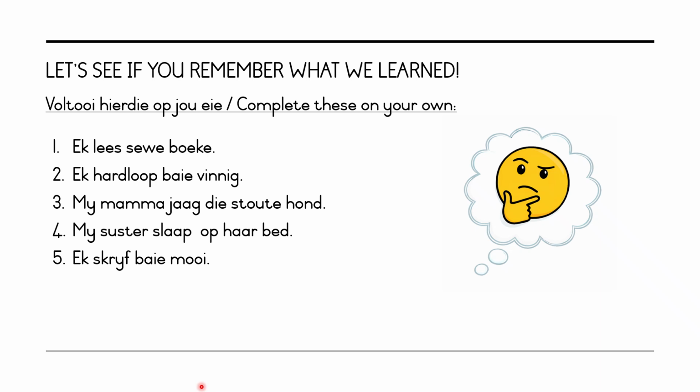Let's see if you remember what we learned. Let's go through the sentences. Voltooi hierdie op jou eie. Complete these on your own. Let's read through them. Number 1. Ek lees 7 boeke. I read 7 books. Number 2. Ek hardloop baie vinnig. I run very fast.